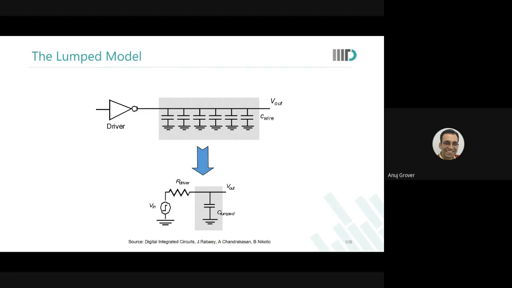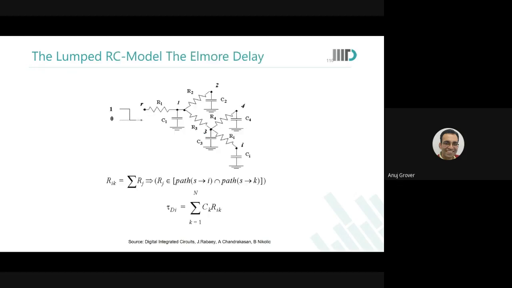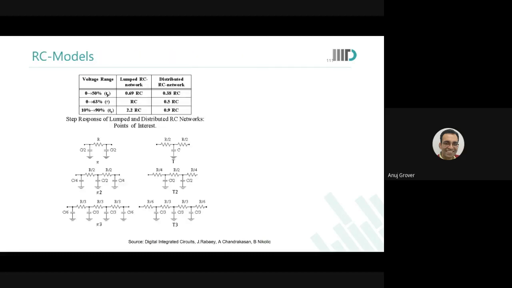Okay. So then the next part is how to model these wires. One way is to model them as lumped capacitances, where the whole capacitance is placed in one spot, or to model them as a full distributed RC network, which will be very difficult to calculate. So instead, what we essentially do is we model it as pi networks and T networks.